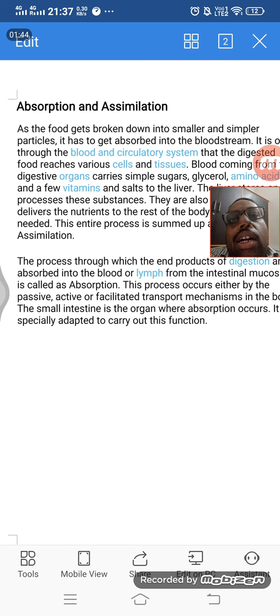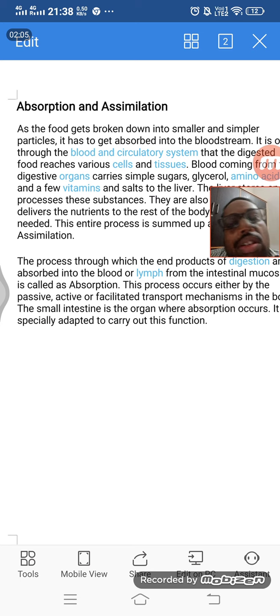So the last part is absorption and assimilation. We have discussed the different stages of digestion, enzymes, organs supporting it, the alimentary canal, the complete structure, and what is going on inside that.